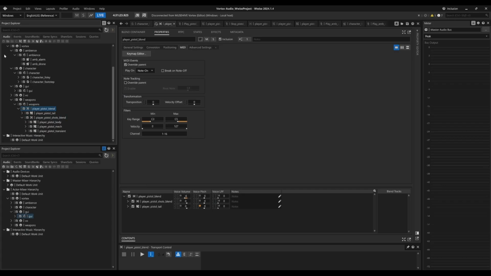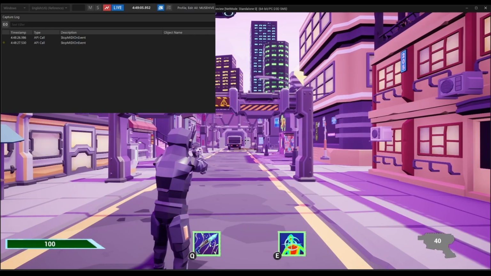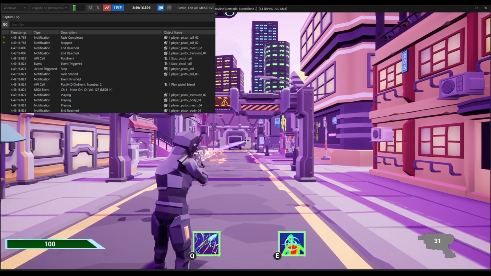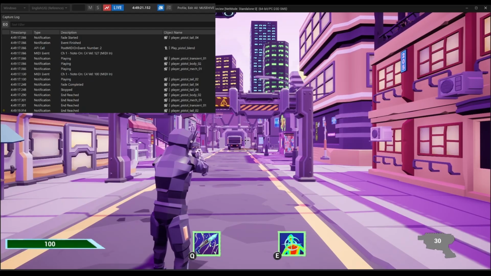In Wwise, I've set up the player pistol blend to accept MIDI events with tail sounds playing at a particular velocity, as well as the blend for the shots playing at a different velocity. The body, mech, and transient sounds for the shots play at the same time. The final result is an audio system which creates sample-accurate gunfire loops using MIDI calls on the Wwise audio thread. And it works great for single shots as well.